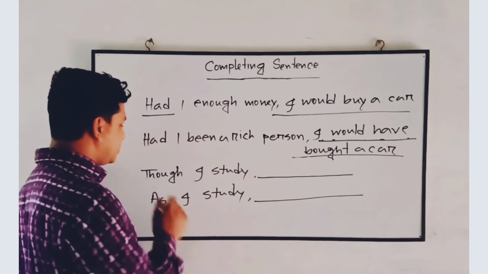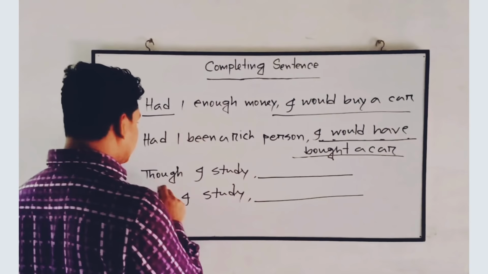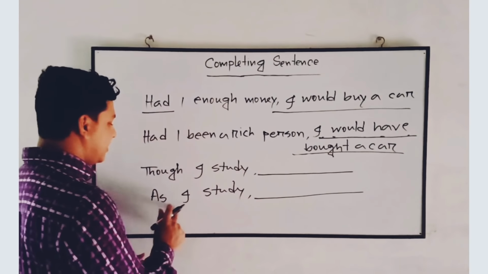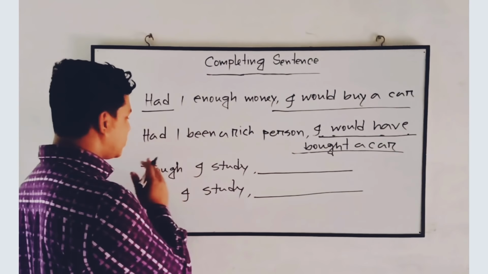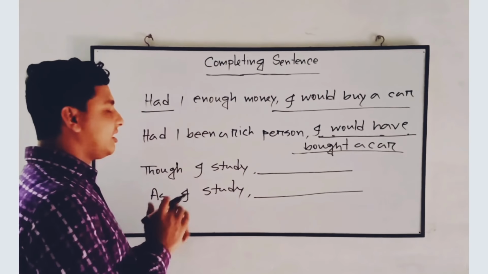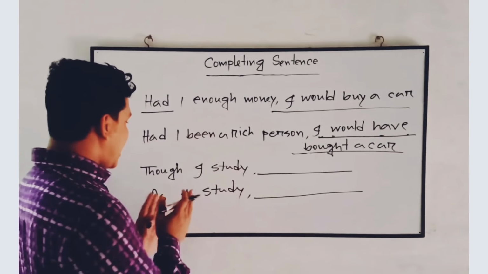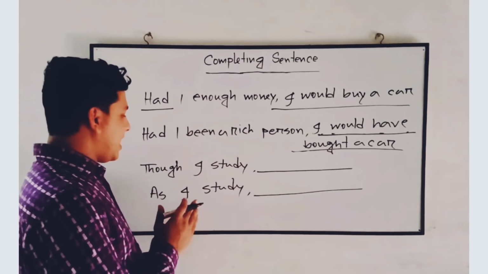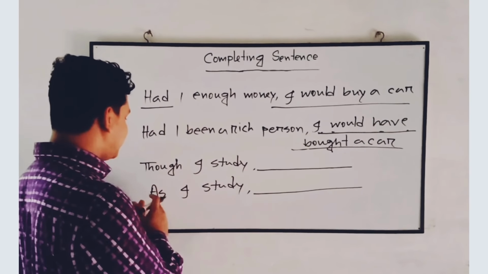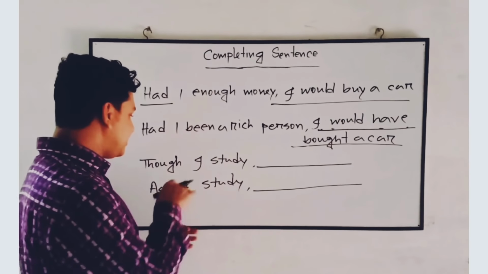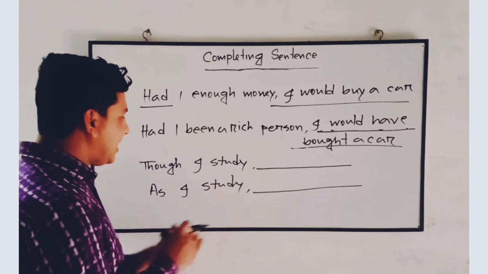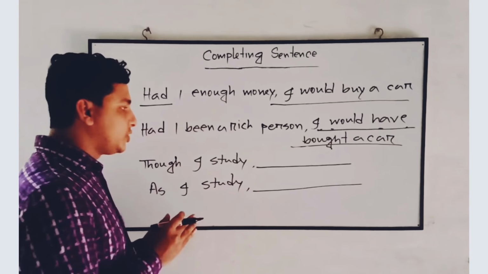Let's come to the next rules, do and as. Here you will find a relationship between two clauses. The first one will show a contradictory relationship between them, and the second one, I mean, whenever you have a sentence started with as, in that case this sentence will show a logical relationship between two clauses.